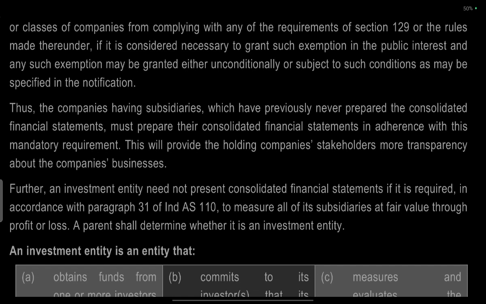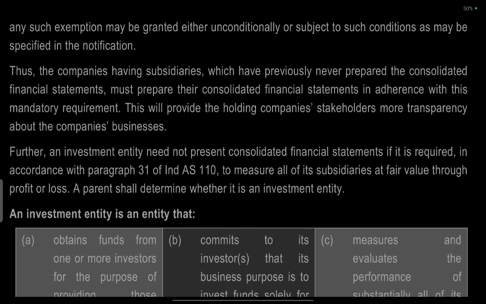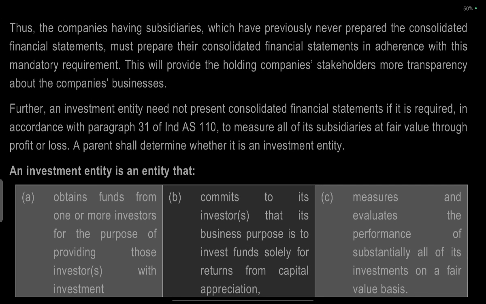Such exemption may be granted either unconditionally or subject to such conditions as may be specified in the notification. Thus, a company having subsidiaries which has previously never prepared consolidated statements will now prepare them in adherence with the mandatory requirement. This will provide the holding company's stakeholders more transparency about the company's business.